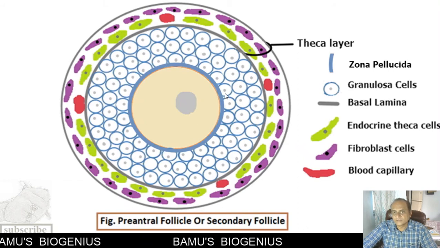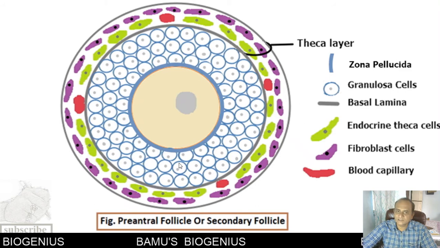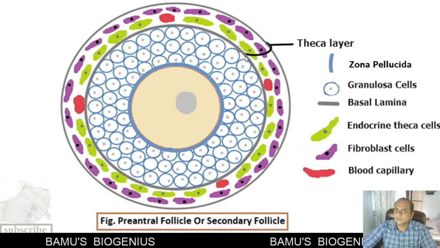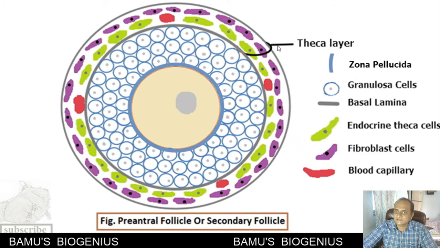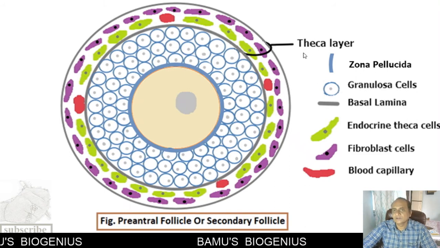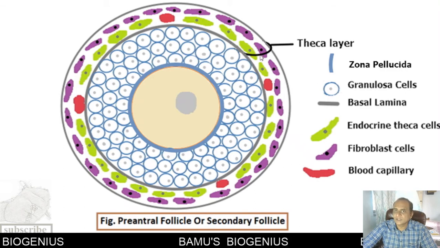So these granulosa cells are 3 to 4 layers in a secondary follicle. Outside these granulosa cells, a basal membrane is there on which the granulosa cells rest. Then outer to this basal lamina, the theca layer is there. Theca means a kind of sheath or a cover. So these form a cover around this follicle.